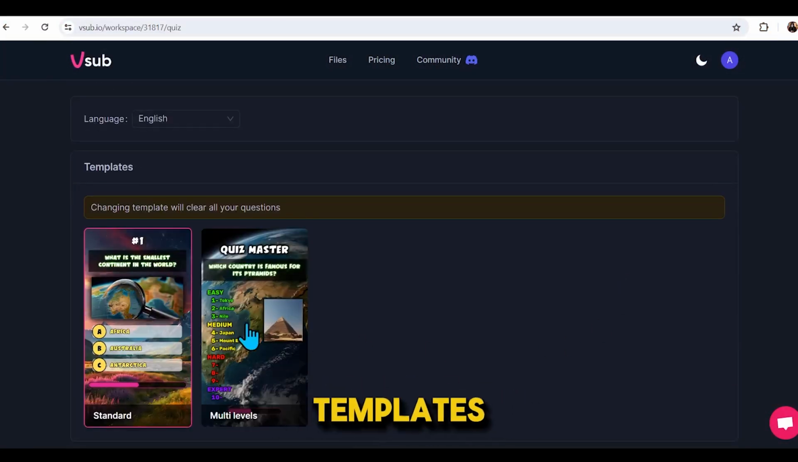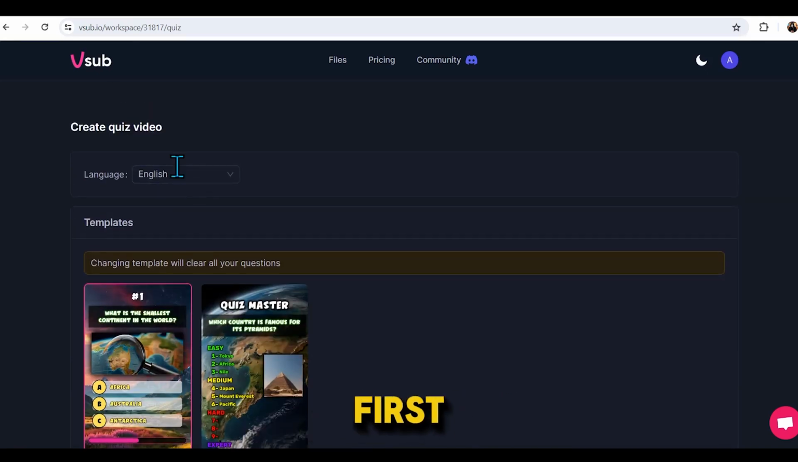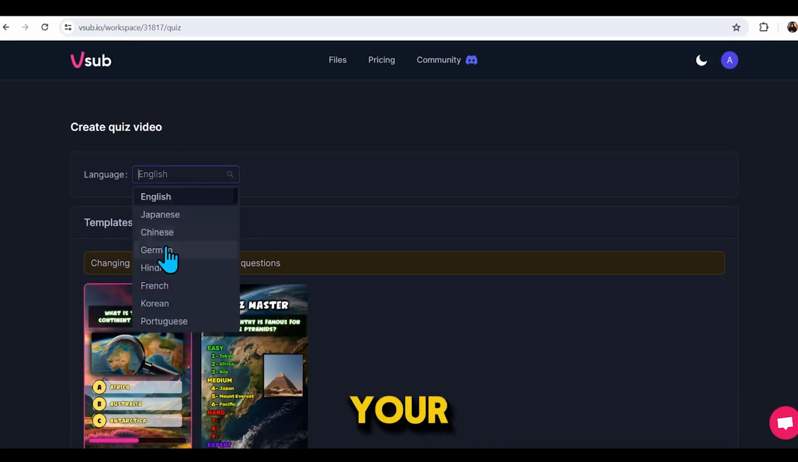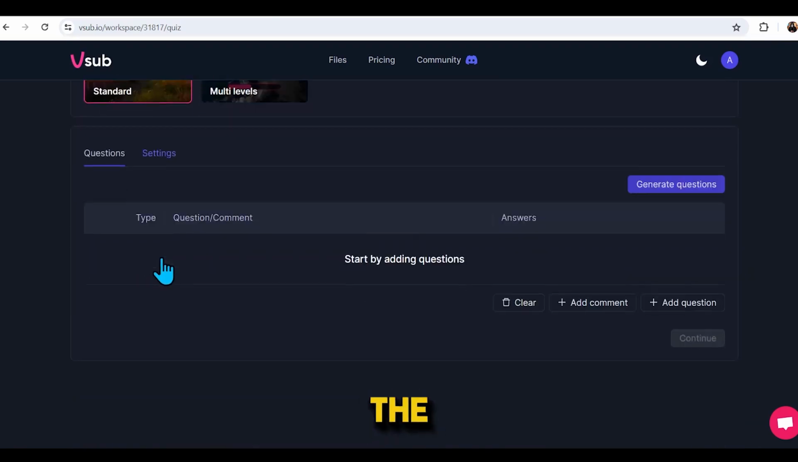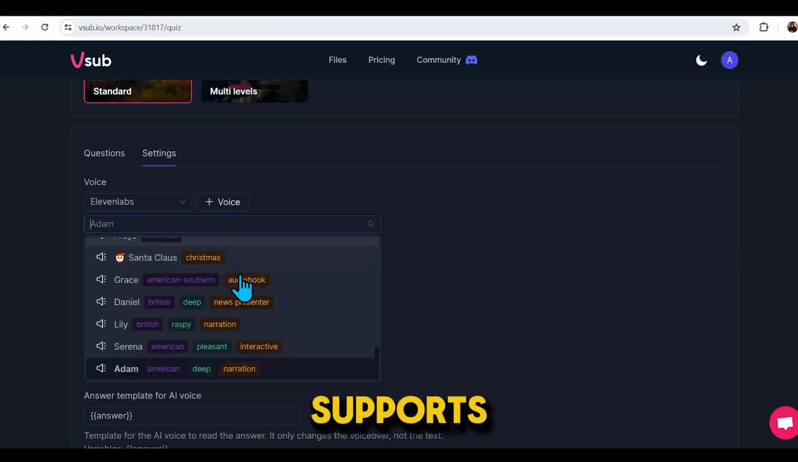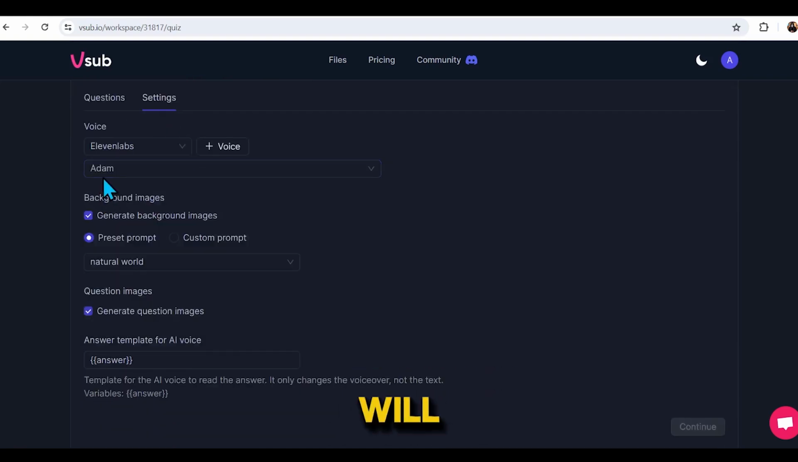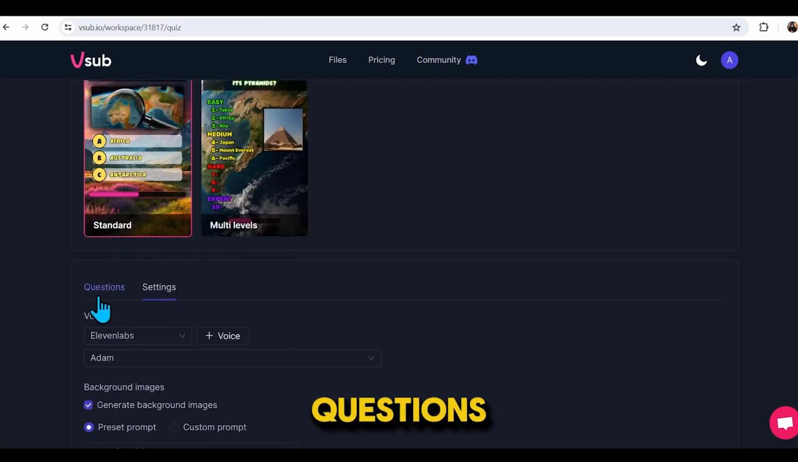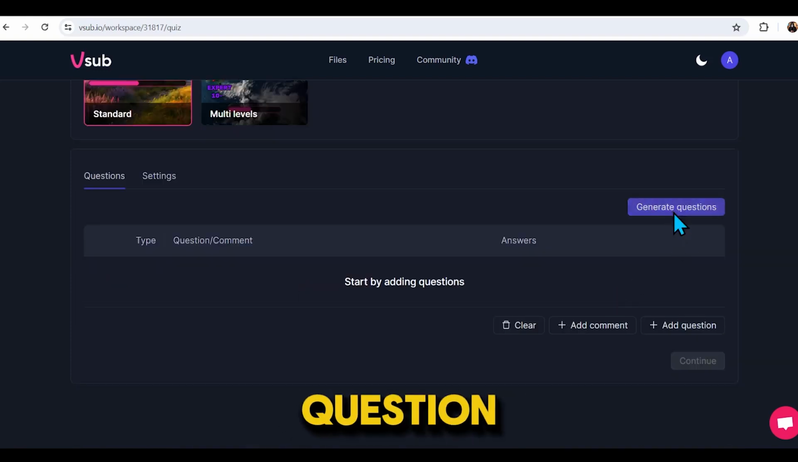Here you have 2 templates, standard and multi-level. Let's try the standard template first. Before that, choose your language from here as you have many options. After this, scroll down and go to the settings. Here, you can choose the voice. This tool supports voices from 11 labs, so I will choose Adam's voice. Keep all these options ticked, then go back to the questions and just hit Generate Question.